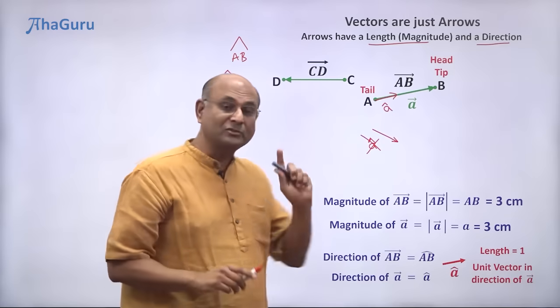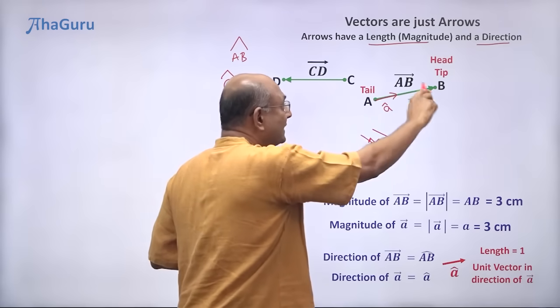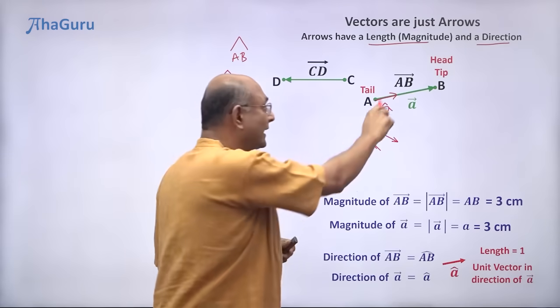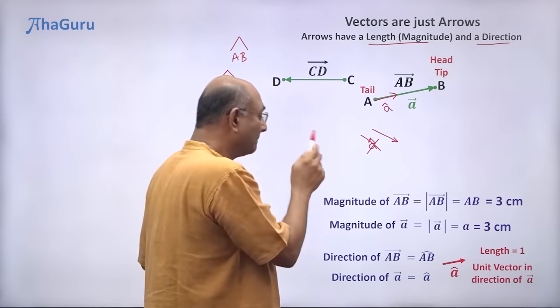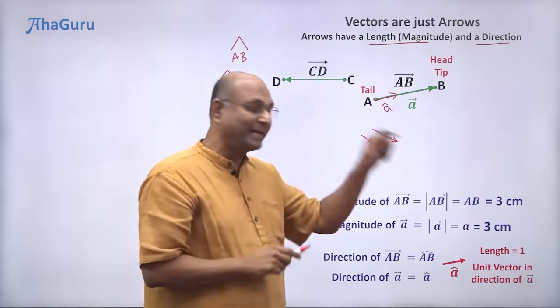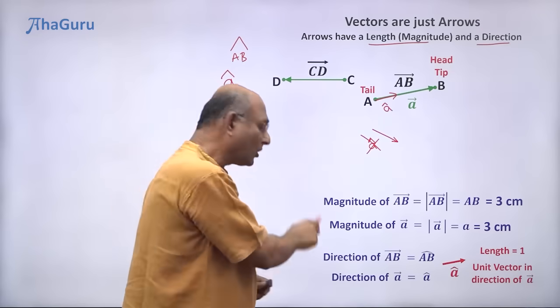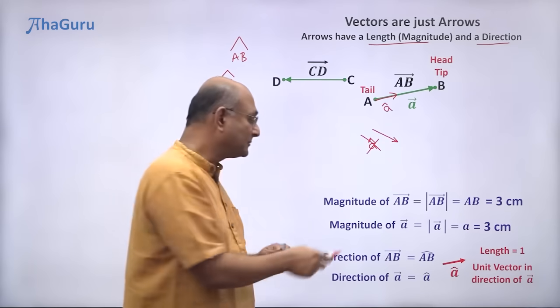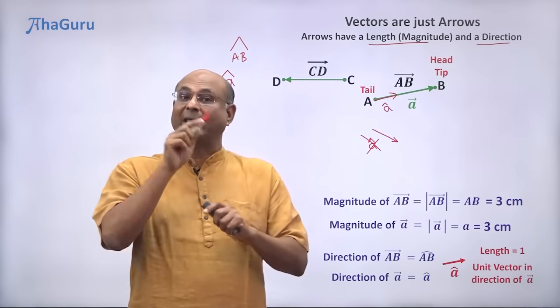Okay, so I hope you have understood now how to talk about vectors, AB arrow or a arrow, how to talk about the magnitude of a vector which is just a without the arrow, and how to talk about direction of a vector which will be represented as a with a cap on top.